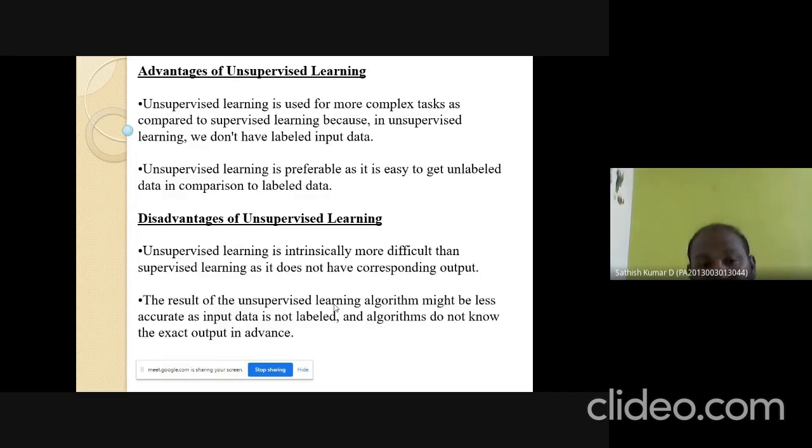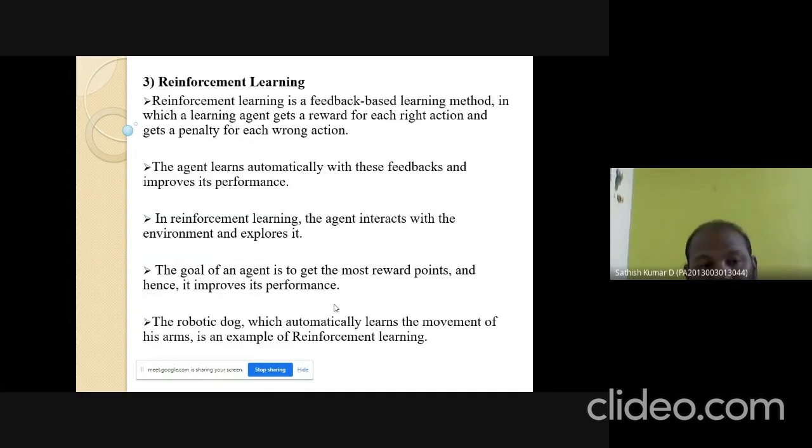Unsupervised learning is preferable as it is easy to get unlabeled data. For complex kinds of data, it's very suitable. As for the disadvantages, it's very difficult to analyze the predicted result, and the accuracy of the predicted result is not that high, because all the data sets are unlabeled.